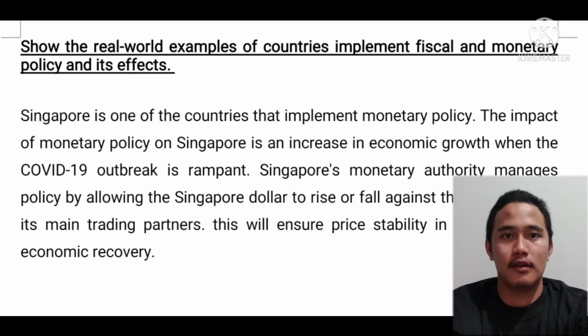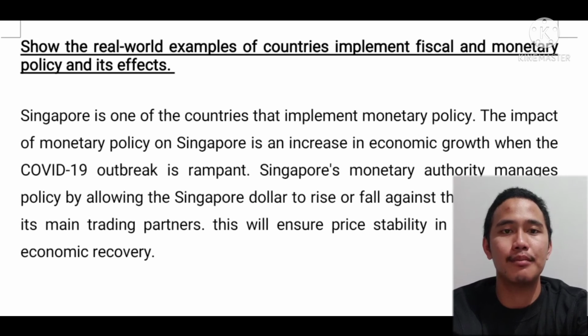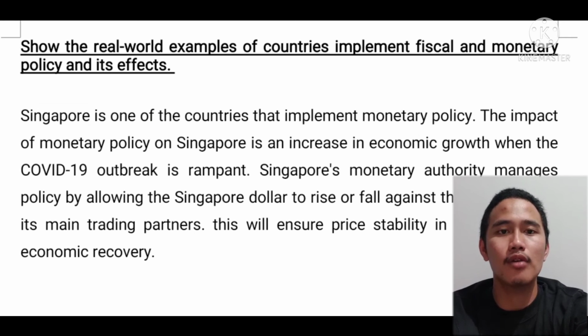Thank you. Okay, Singapore is one of the countries that implement monetary policy. The impact of monetary policy on Singapore is an increase in economic growth when the COVID-19 outbreak was rampant. Singapore's monetary authority manages policy by allowing the Singapore dollar to rise or fall against the currencies of its main trading partners. This will ensure price stability in the context of economic recovery.